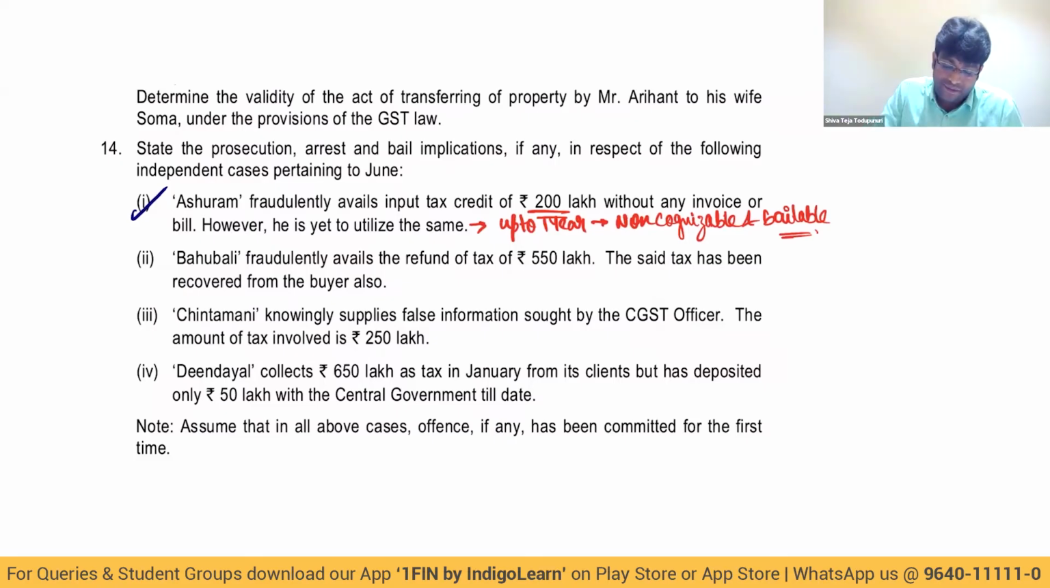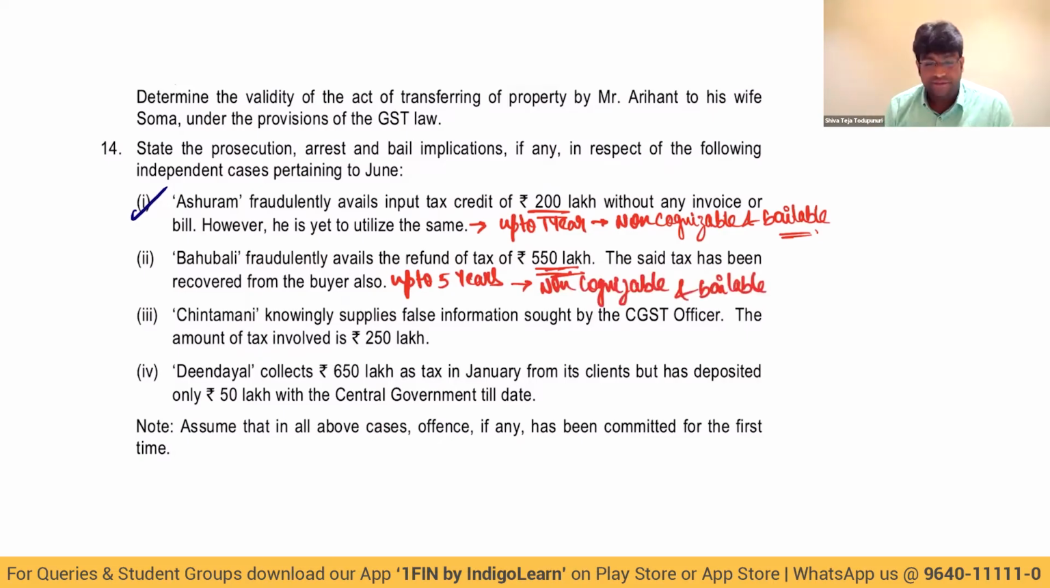Which part? Bahubali fraudulently avails refund of tax of 550 lakhs. The said tax has been recovered from the buyer also. In that case, this will become up to 5 years. No doubt about it. Up to how much, my dear friends? 5 years. And this is also non-cognizable and bailable. I hope we are getting clarity.